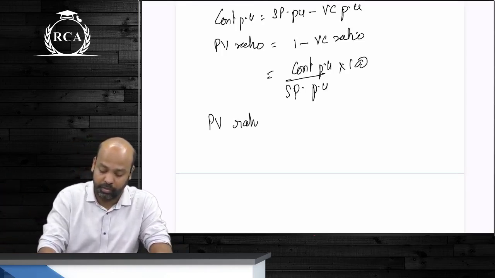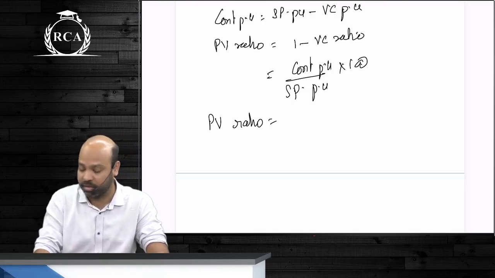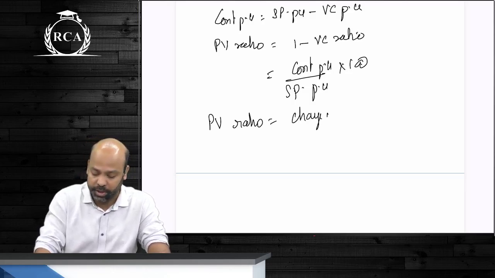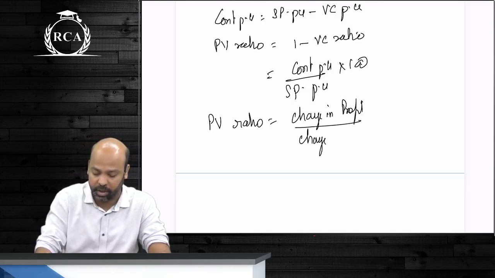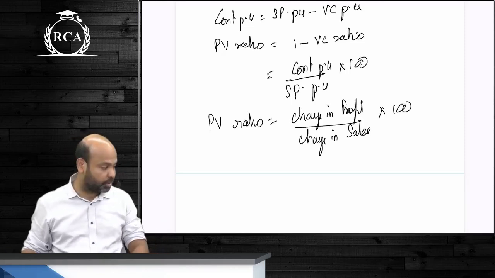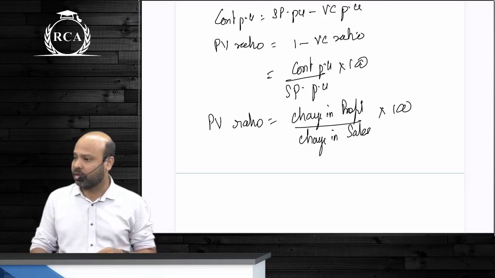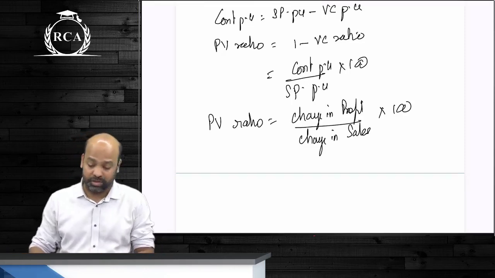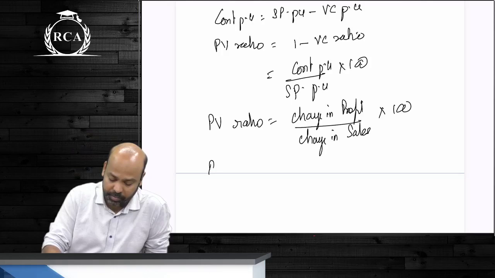We've also learned another formula for PV ratio. That is when profits are given at two different sales levels. The formula is what? Change in profit divided by change in sales multiplied by 100. Change in profit divided by change in sales into 100 will become your PV ratio. After learning about PV ratio, we moved on to the concept of break-even point. What is break-even point?